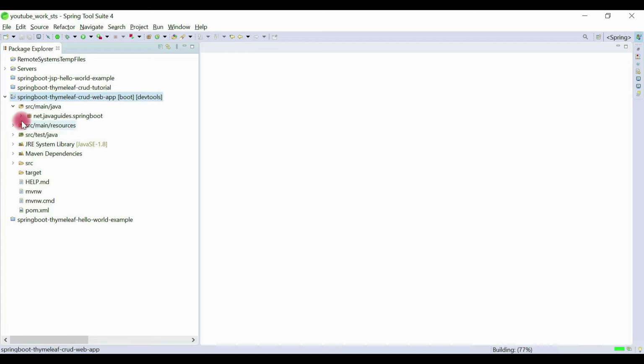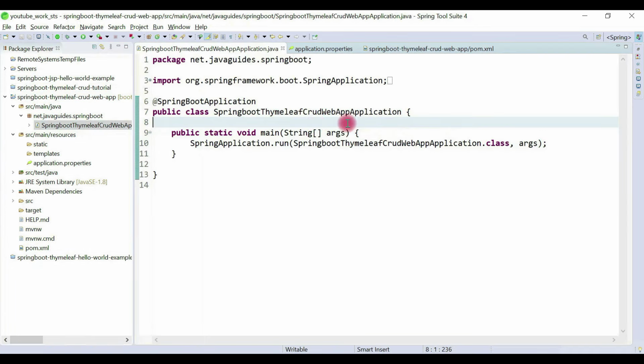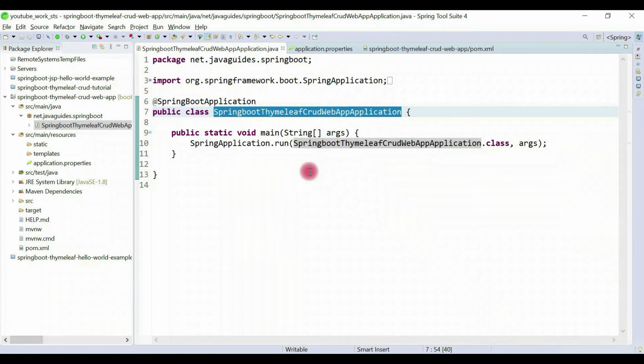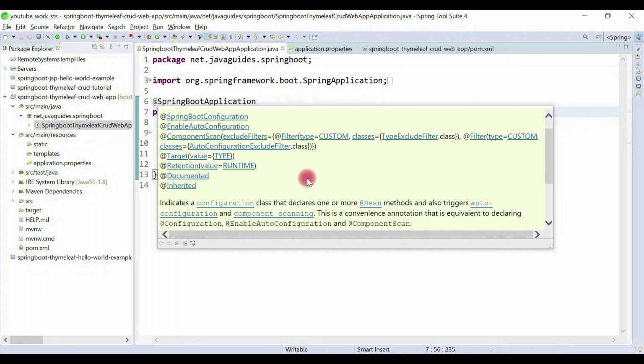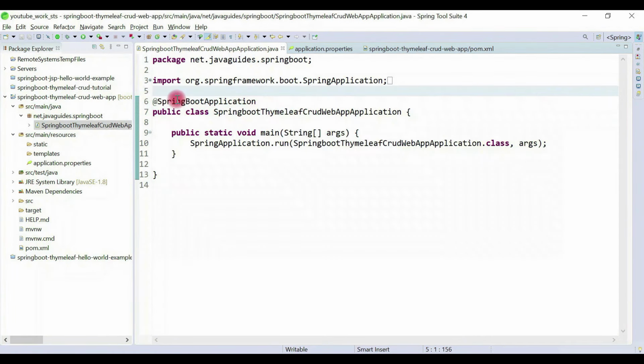Alright, look here, this is the default structure of a Spring Boot project. Whenever we create a Spring Boot project using Spring Initializer, this is the default structure of our Spring Boot project. This is the main entry point class of our Spring Boot project, and look here, this is the @SpringBootApplication annotation. This annotation triggers auto configuration and component scanning. Alright, and this annotation is equivalent to declaring @Configuration, @EnableAutoConfiguration, and @ComponentScan annotations. So instead of adding these three annotations, we can simply add @SpringBootApplication to trigger auto configuration in a Spring Boot project.